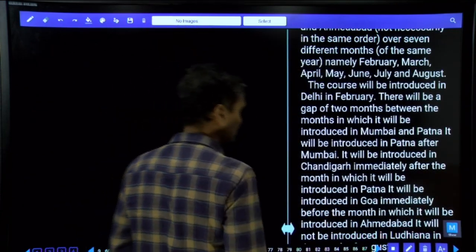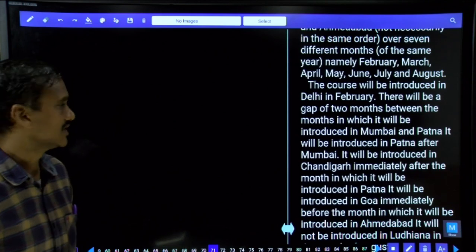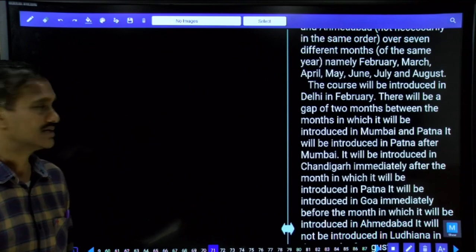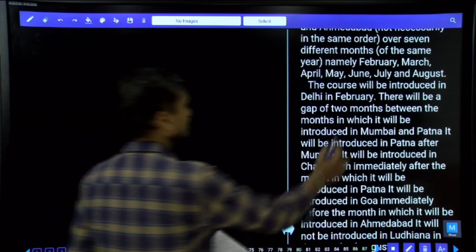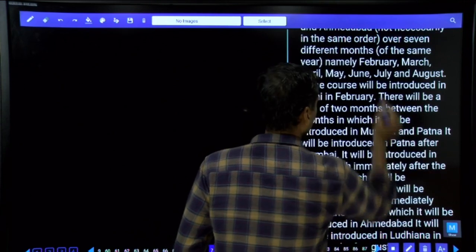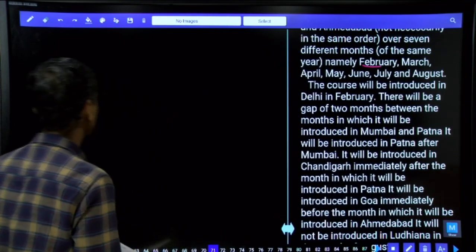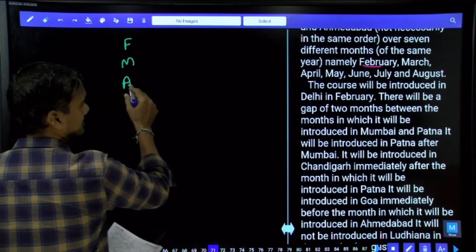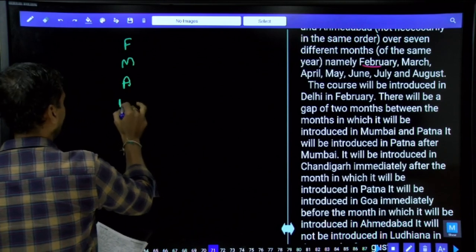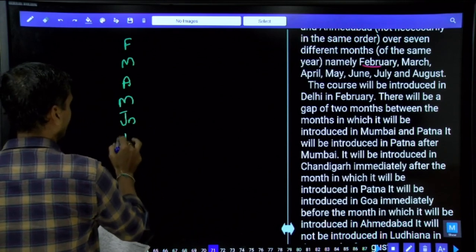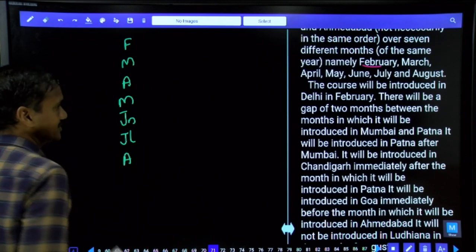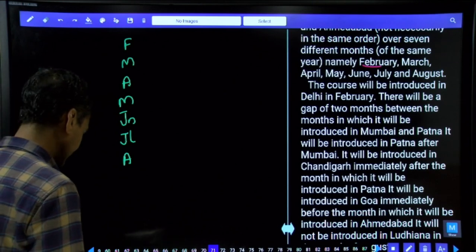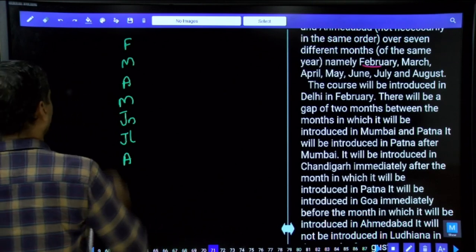Now, whenever a floor arrangement, days, months, and all these are given, the first and foremost thing we need to do is fix this at the center. As the months were given, first we need to fix the months at the center. What are the months we have? Feb, March, April, May, June, July, and August. All together we have 7. Now 7 days, 7 months were there.